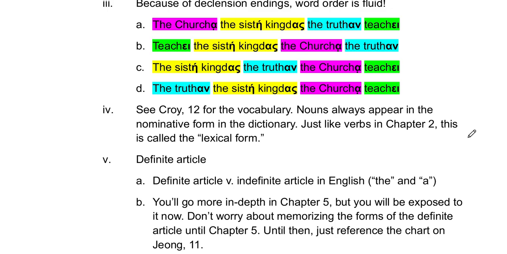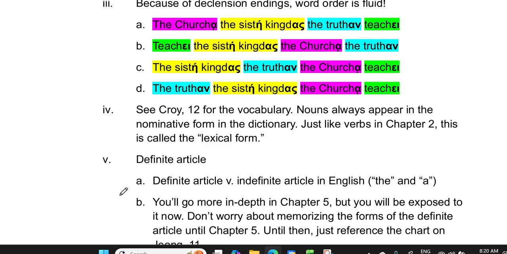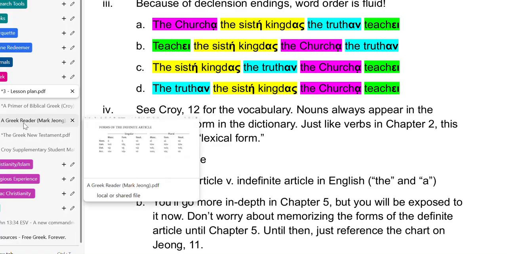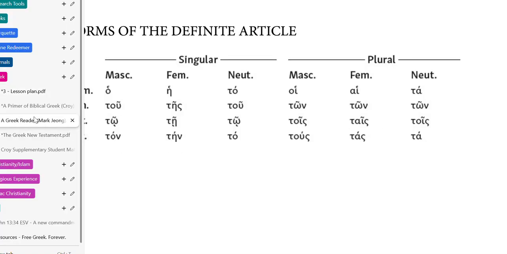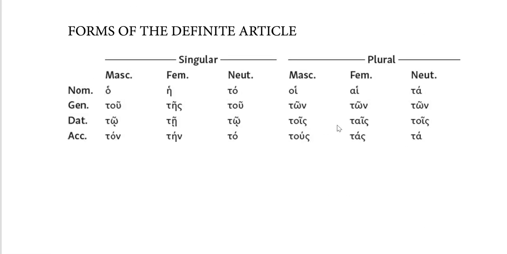The definite article is changing in the same way that these nouns are changing. So let me pull this example up here. All of these words that you see on page 11 or on the screen are the same word. That's just the word the. But this word the is changing depending on what the case ending is.